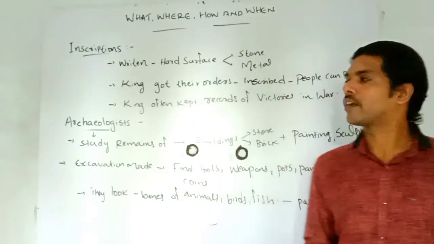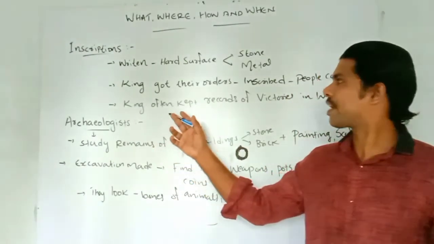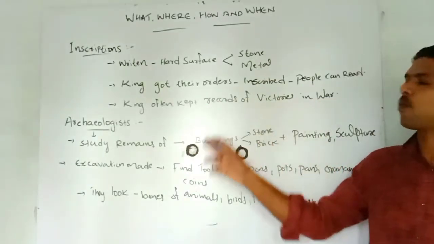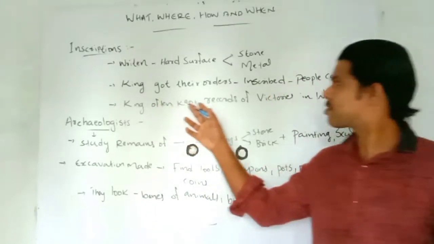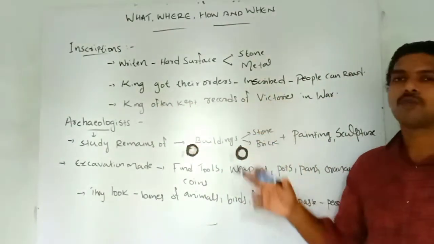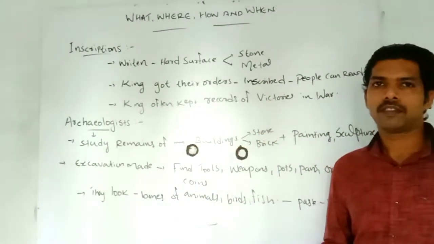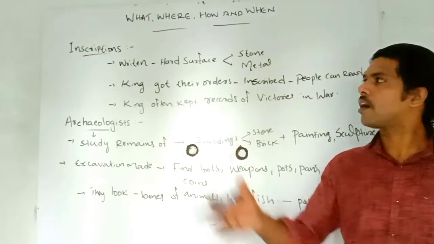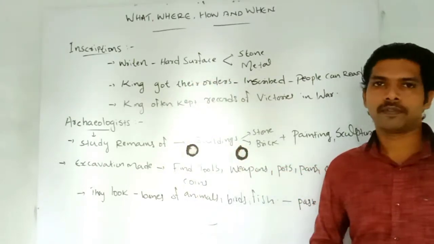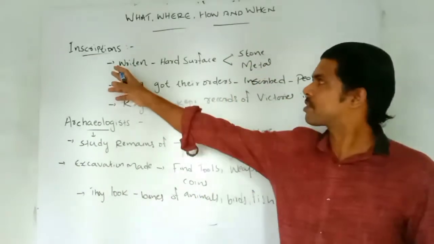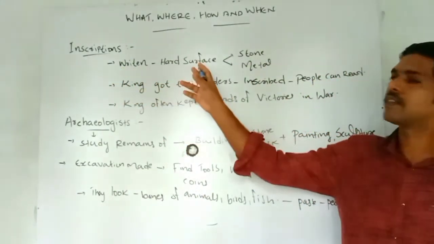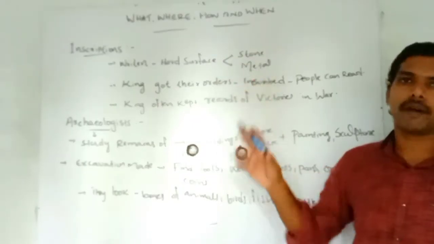In rare cases, kings and queens also kept records of victories in war or battle, and for that purpose they also wrote inscriptions. So that's about inscriptions. Once again, inscriptions are written on hard surfaces, maybe stone or metal.